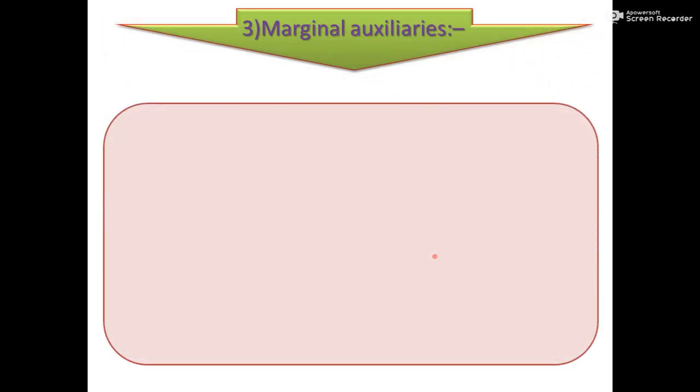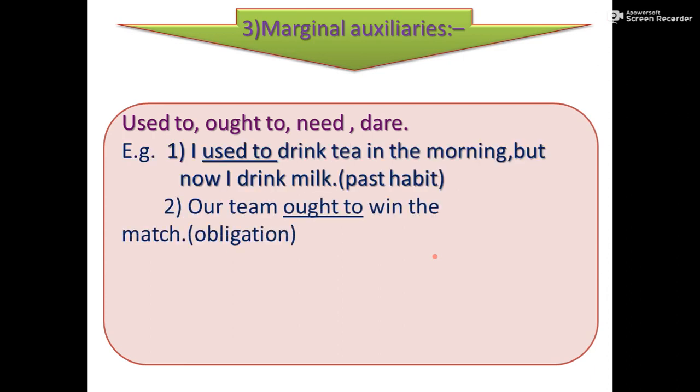Then we will see marginal auxiliaries. Used to, ought to, and need are marginal auxiliaries. Let us see. I used to drink tea in the morning, but now I drink milk. Here, used to is used to show past habit or habitual past.